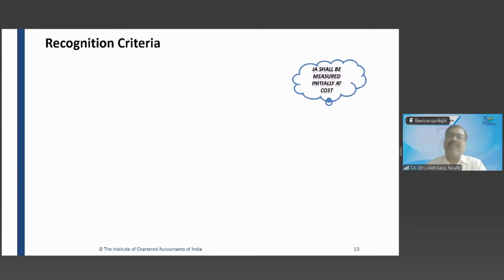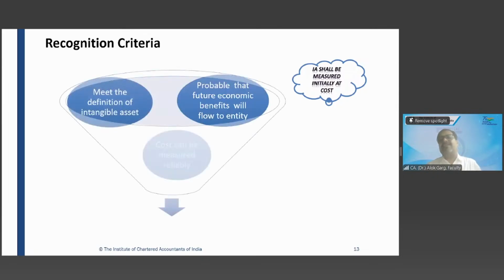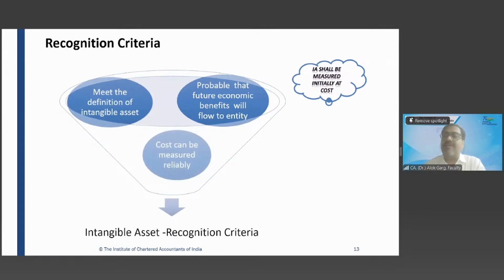What is the recognition criteria? Friends, 2 recognition criteria we read. 2 recognition criteria we have read in Ind AS 16 PPE. What were those 2 recognition criteria? Can you tell me quickly?